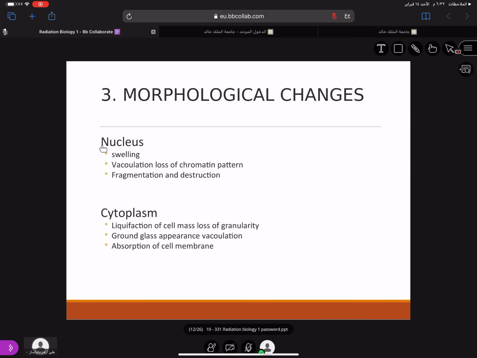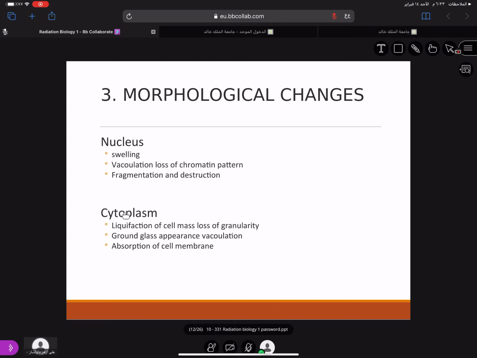Then what happens to the nucleus? The nucleus undergoes swelling, vacuolation, loss of chromatin pattern, fragmentation, and destruction. What happens to cytoplasm? There is liquefaction of cell mass and there is loss of granularity. There is ground glass appearance, vacuolation, and absorption of the cell membrane. So this causes death of the cell when the cell membrane is absorbed.